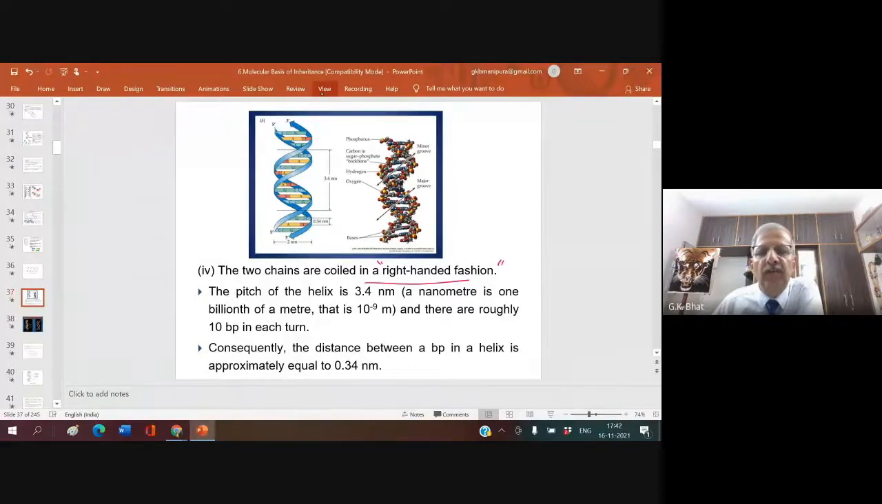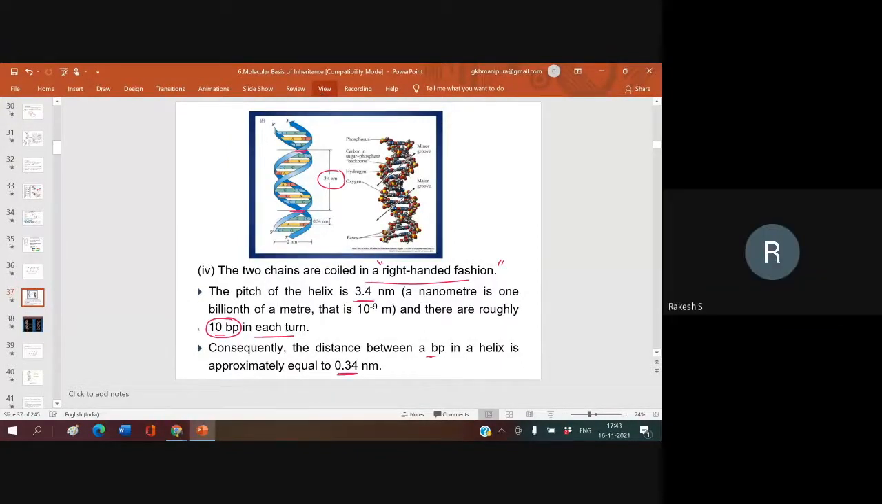The pitch of the helix is 3 nanometer. A nanometer is 1 billionth of a meter, and there are roughly 12 base pairs in each turn. So you see that from this to here, it is called pitch. It is 3.4 nanometer, and this consists of roughly 10 base pairs. Another important point. So there are 10 base pairs in each turn. Consequently, the distance between a base pair in a helix will be 0.34 nanometer.